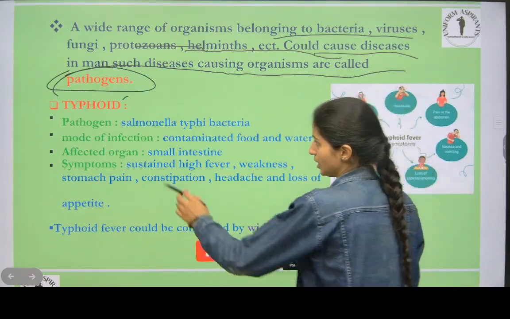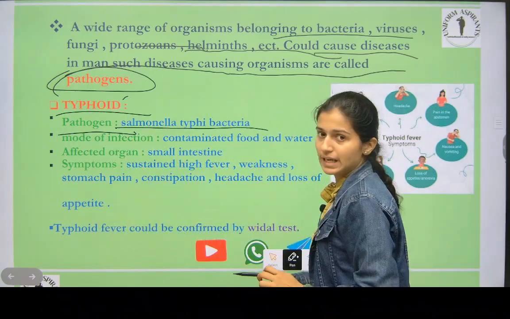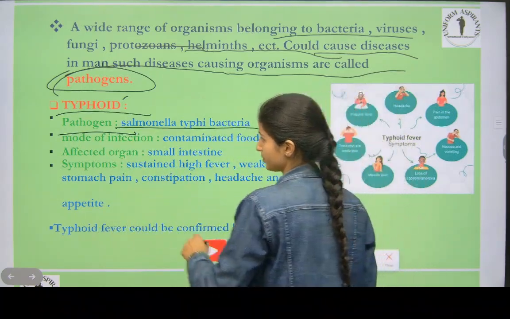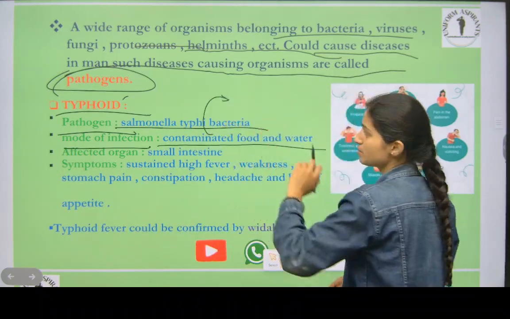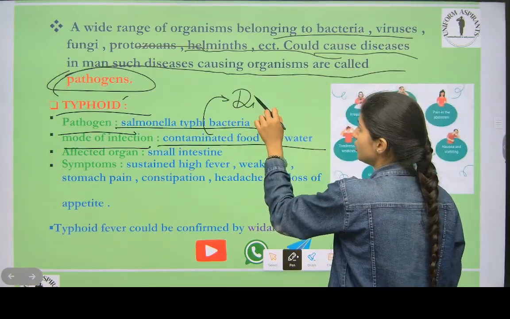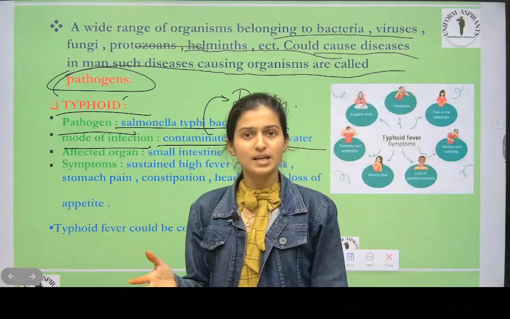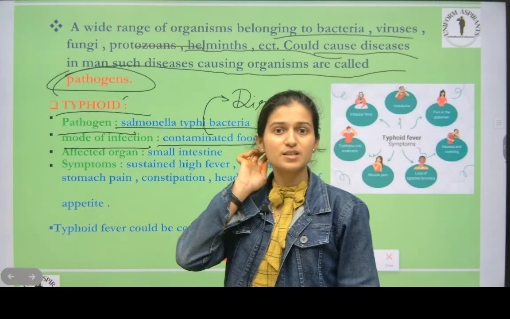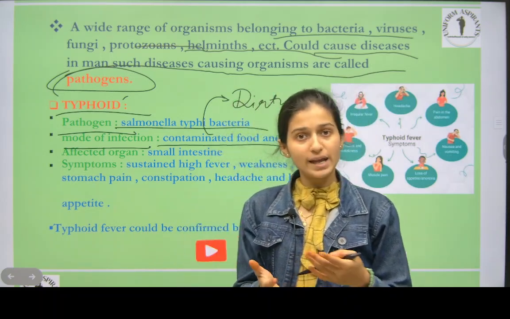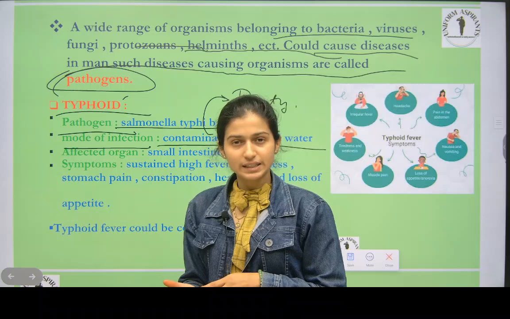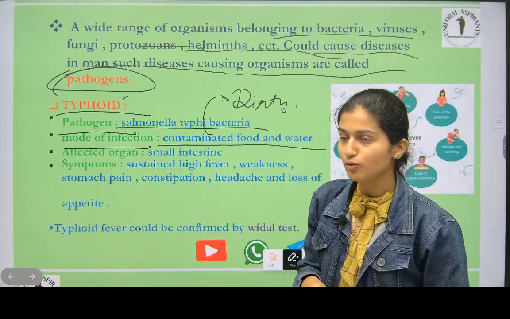Now typhoid. Who is the pathogen of typhoid? Salmonella typhi bacteria. Mode of infection: contaminated food and water. Contaminated means bad, dirty food and water. Some people at the roadside eat junk food, and there is bad quality of water and products used, with flies sitting on them, and if they eat that, it is called contaminated food and water.